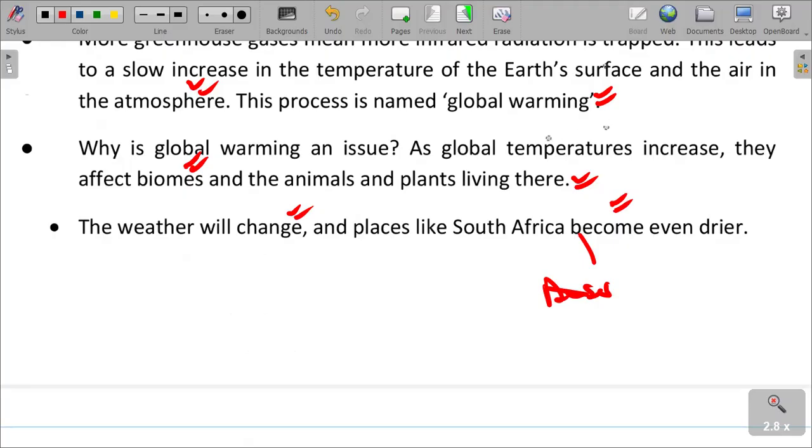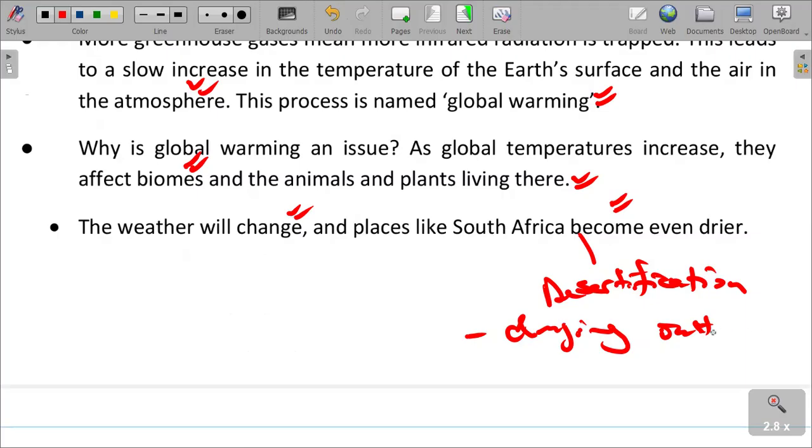We talk about desertification, which is caused by the drying out of wetlands due to these temperature increases. So therefore, we have got such things happening there.